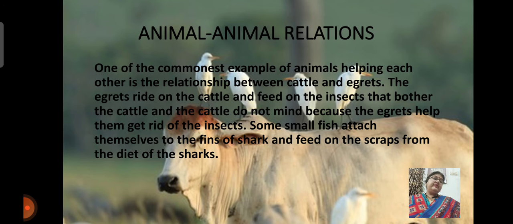Next we will discuss the animal and animal relationship. One of the commonest examples of animals helping each other is the relationship between the cattle and egrets. The egrets ride on the cattle and feed on the insects that bother the cattle, and the cattle do not mind. Why? Because egrets help them to get rid of insects. One more example I am giving you. You must have heard that some small fish attach themselves to the fins of a shark and feed on the scraps from the diet of the shark. So this is another way of helping each other.